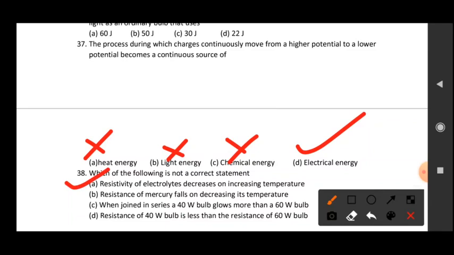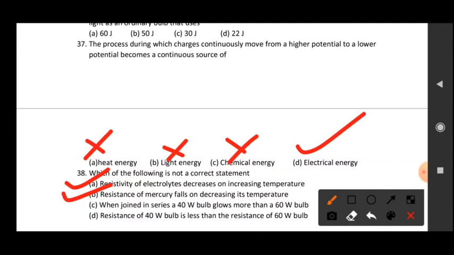The second option, the resistance of mercury falls on decreasing its temperature. Whenever the temperature is decreased, the resistance of mercury falls, because it is behaving like a conducting material. Now the third one, it is also a correct statement, exactly as B is. Third is, when joined in series, a 40 watt bulb glows more than a 60 watt bulb.